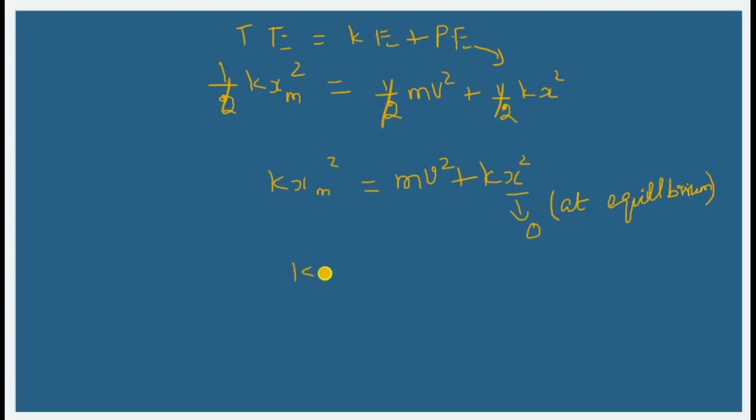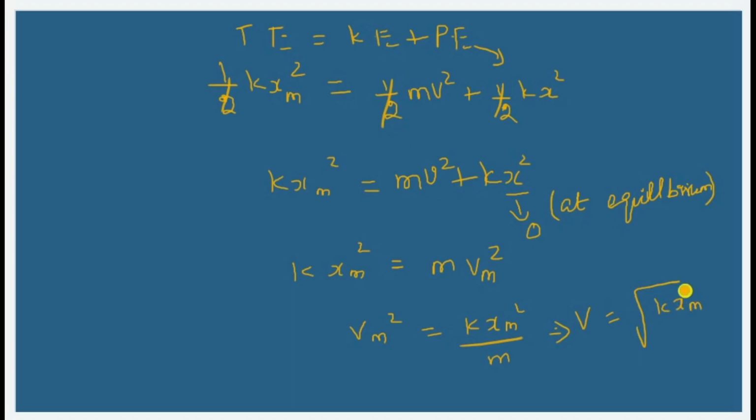So we will be having the equation as kxm square is equal to m, and if it is going to be the velocity about that mean position, it will be vm square. So if I'm trying to find out, the vm square will be given by kxm square divided by m, or v is equal to root of k xm square divided by m.